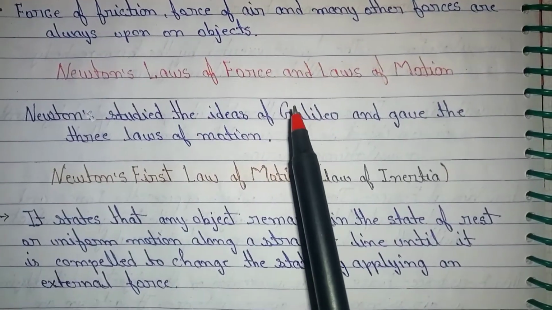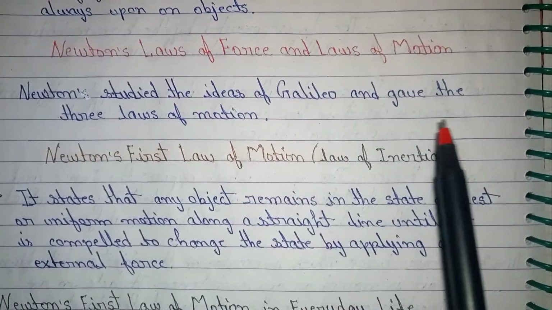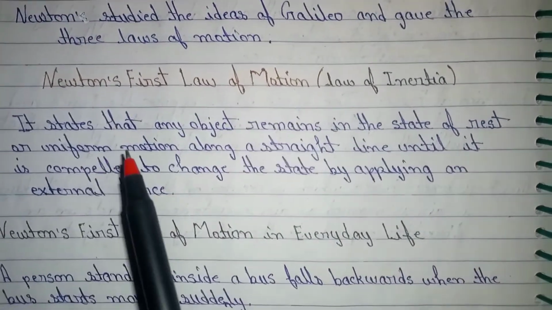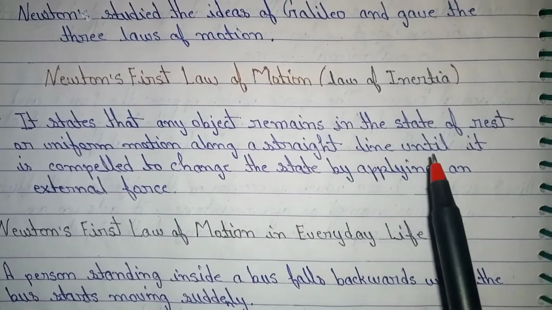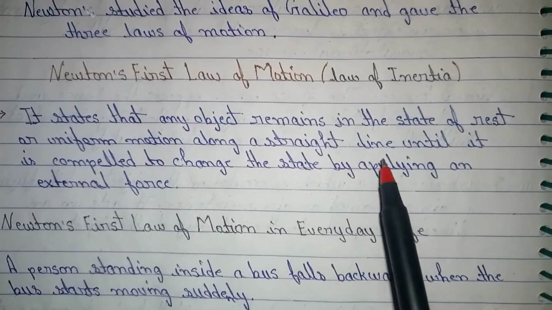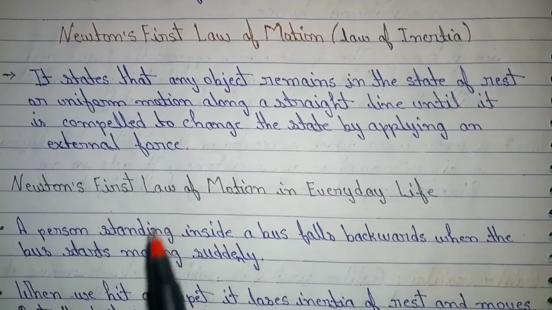Newton's laws of force and laws of motion. Newton studied the ideas of gravity and gave the three laws of motion. Newton's first law of motion, law of inertia. It states that any object remains in the state of rest or uniform motion along a straight line until it is compelled to change that state by applying an external force.